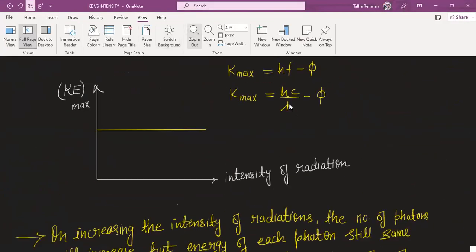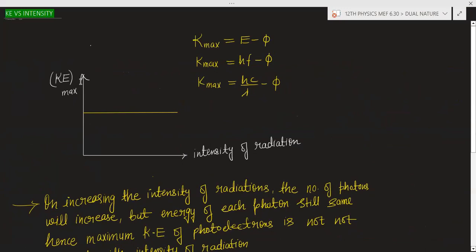So here you will see the maximum kinetic energy. Maximum kinetic energy of what? Maximum kinetic energy of the electron that is ejecting out. Why did Einstein give this relation as maximum kinetic energy?